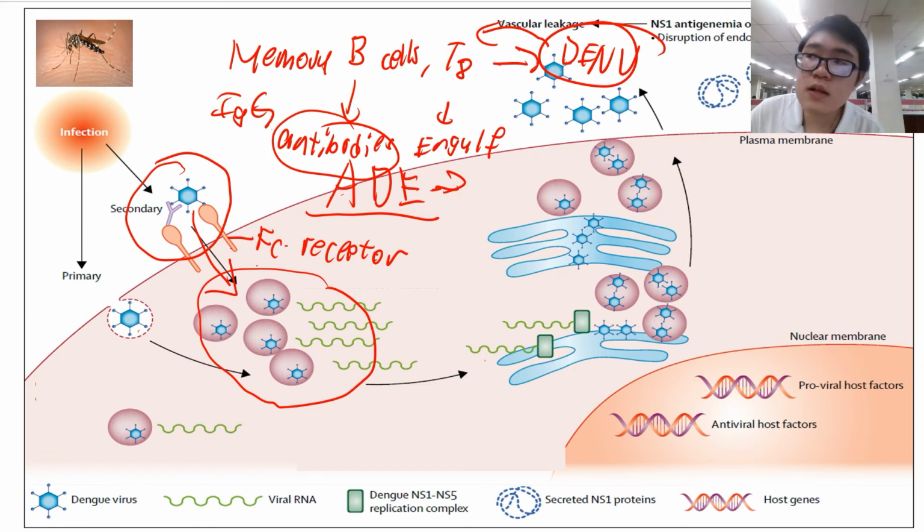So this is the reason why a person who gets a second dengue infection will get worse symptoms than the primary one. The first reason is the ADE mechanism: the antibody binds to the virus and makes it easier for the virus to enter the cell. The second reason is that the cells the virus enters are macrophages, cells that play an important role in the immune response.